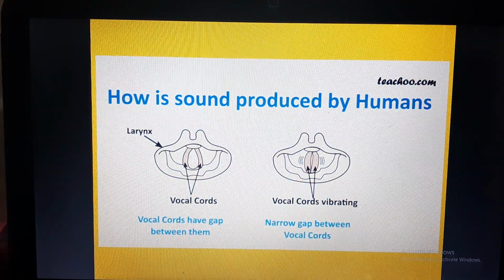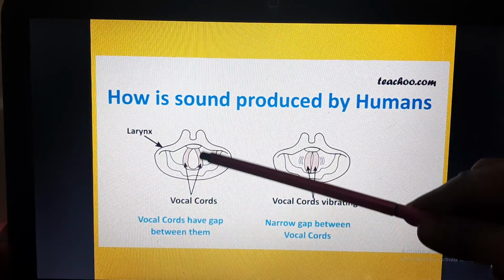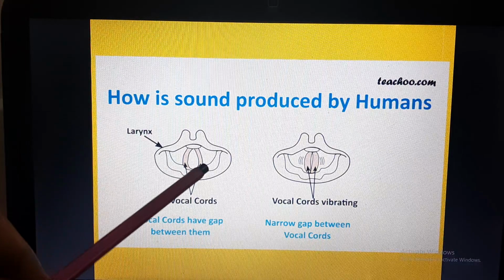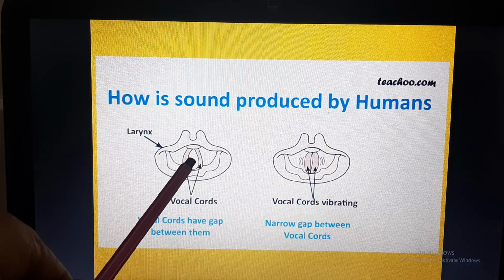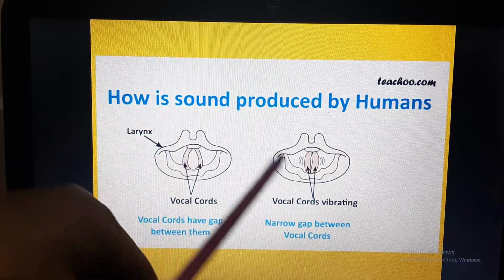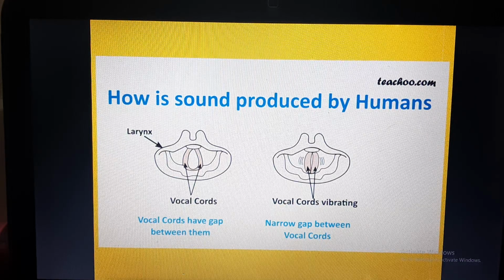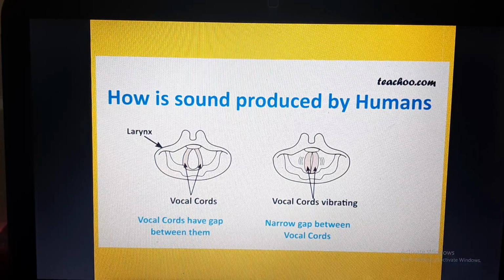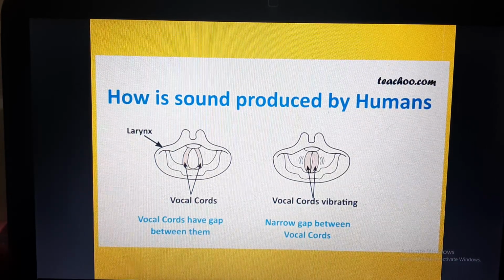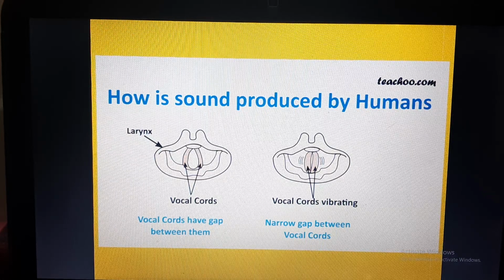So how is sound produced by humans? Here you see the sketch of the larynx, these are the vocal cords, and this is the gap. Whenever air passes through this gap, these cords start vibrating, and then sound is produced. Even if I am not speaking, while I am sleeping, if I inhale through my mouth, what will happen? I'll be snoring and some sound will come out. Why is it so? Though I'm not speaking, the air is passing through the vocal cords.